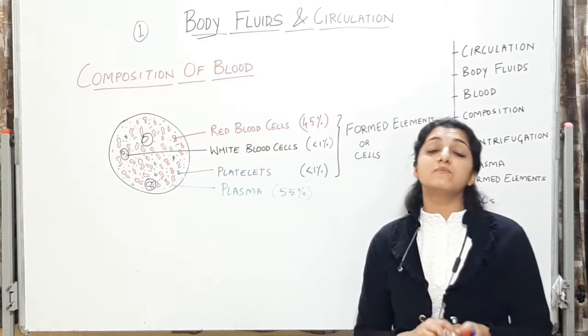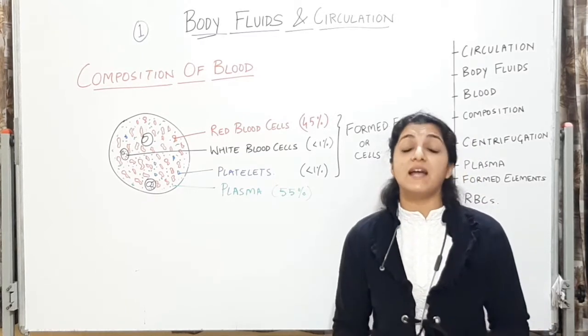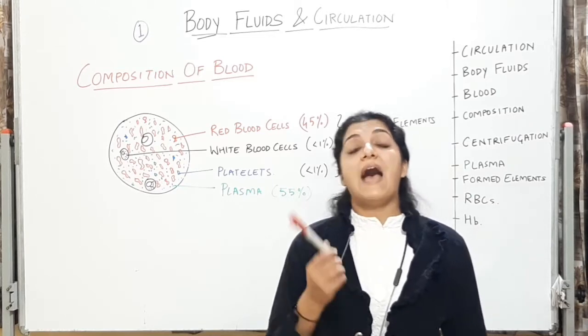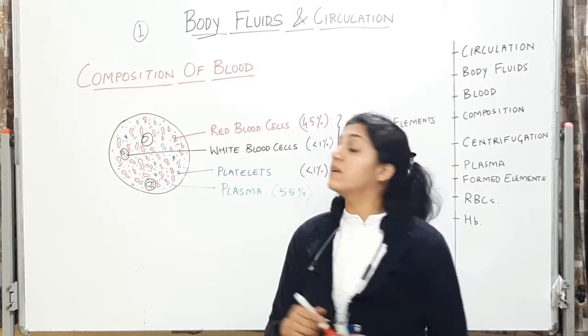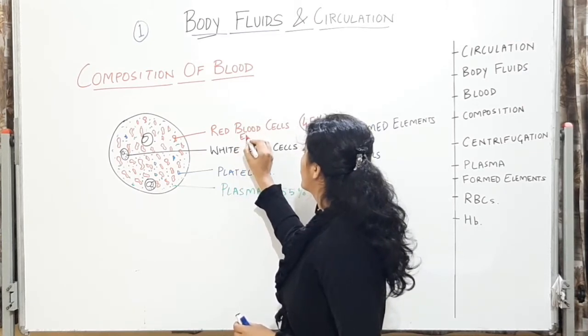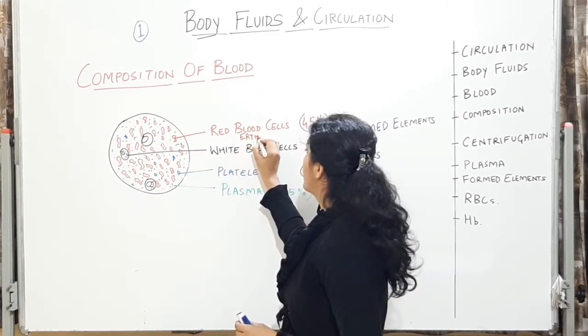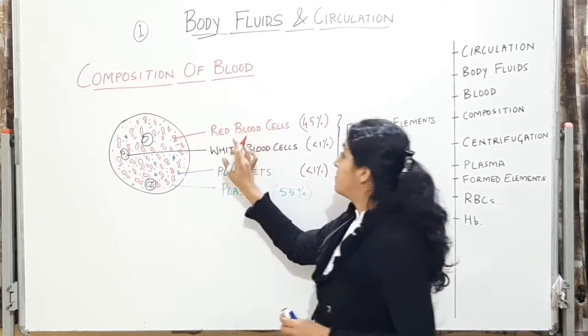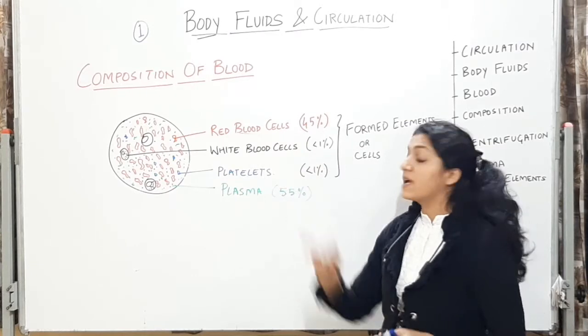The red blood cells will also be called erythrocytes because of the color. They are red in color, and erythrin dye is also red in color, so they get their name from the red color. Red blood cells are also called erythrocytes.